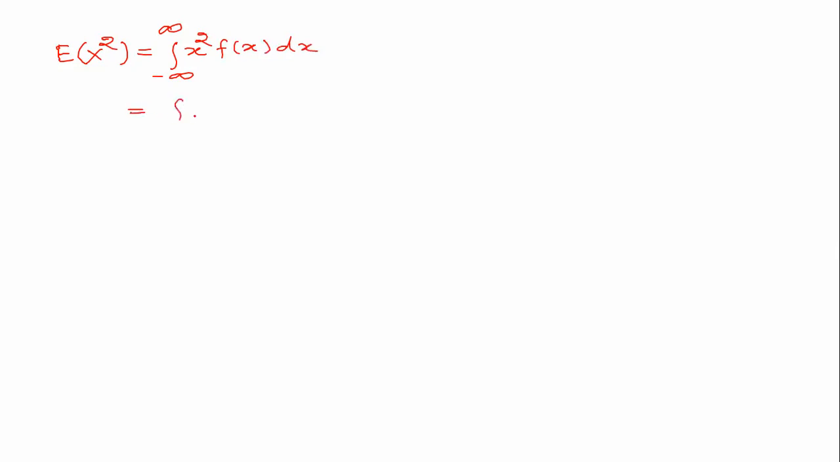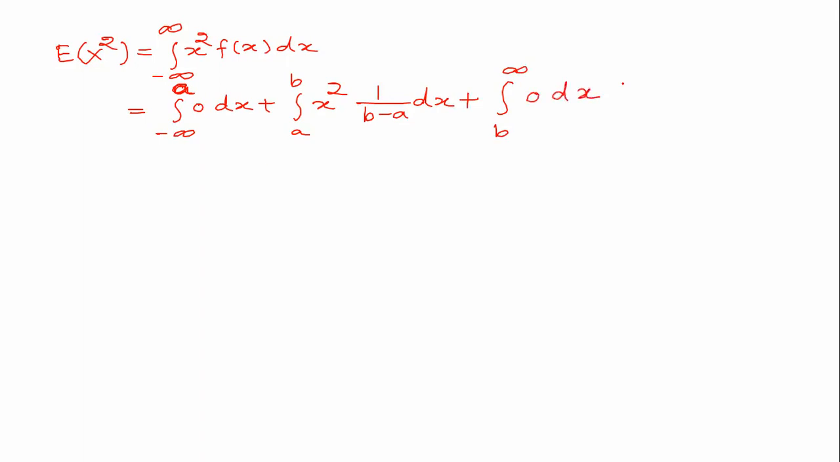So this is the integration, as you see, from minus infinity to a, x square into 0 into dx. Then the integration from a to b, x square into f of x, which is 1 upon b minus a, into dx. Plus the integration from b to infinity, x square into 0 into dx.